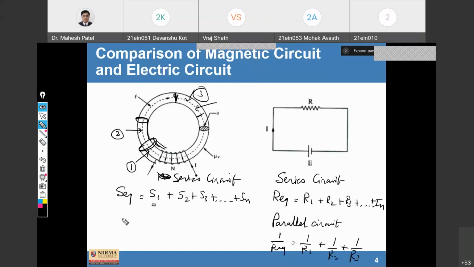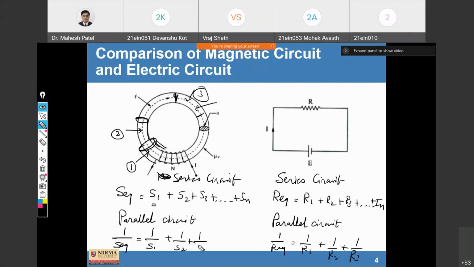Similarly, we can write for a magnetic parallel circuit, 1 upon S equivalent is equal to 1 upon S1 plus 1 upon S2 plus and so on.